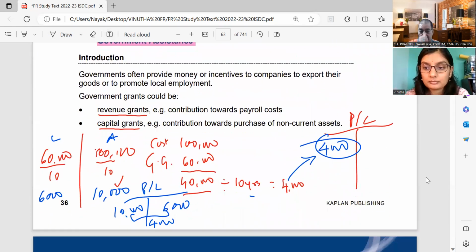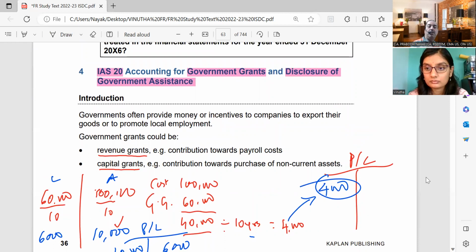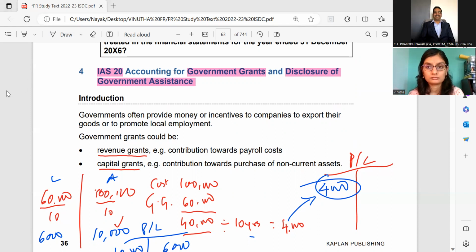Next, we come to government grants. Government grants are government financial assistance that is given to companies for different purposes. Government grants may be given by the government to assist a company to purchase some asset, or it may be given by the government to assist the company for, let us say, incurring some expenses for the benefit of society. So it can be given either as a capital grant or as a revenue grant.